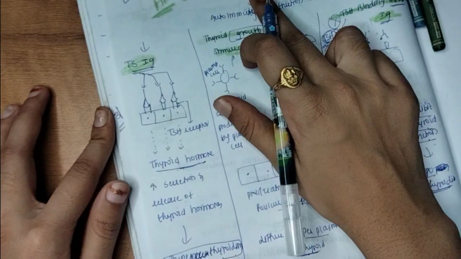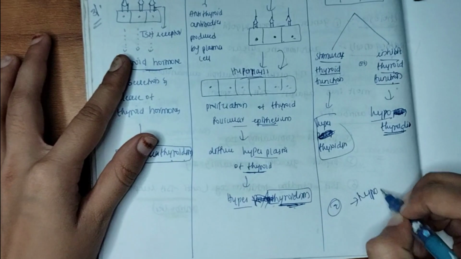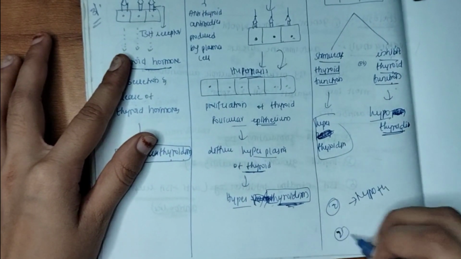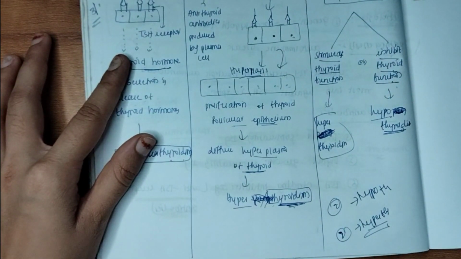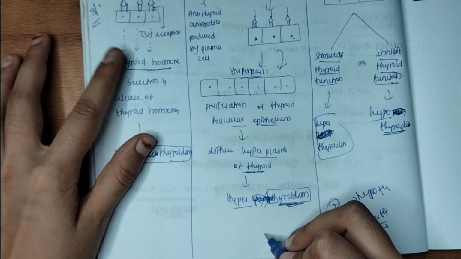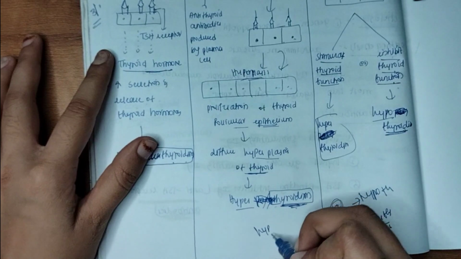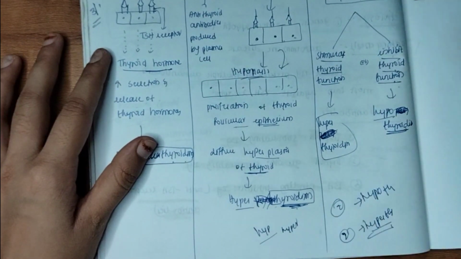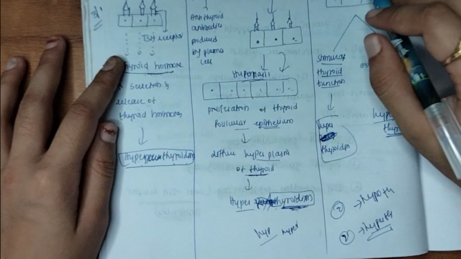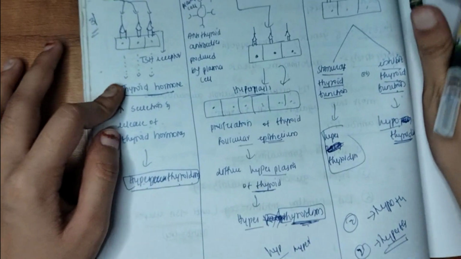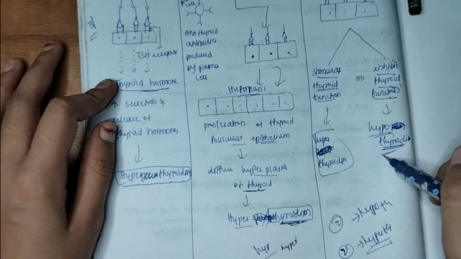So we get two outcomes: one is hypothyroidism, another one is hyperthyroidism. So Graves disease will have two outcomes. If people ask you what type of thyroidism it will show, both hypo and hyper. Why hypo and hyper? Because of the first two we will get hyper, and because of the last one, the TSH binding inhibitor immunoglobulin, it will show two actions. When it inhibits the thyroid function, we will get hypothyroidism.